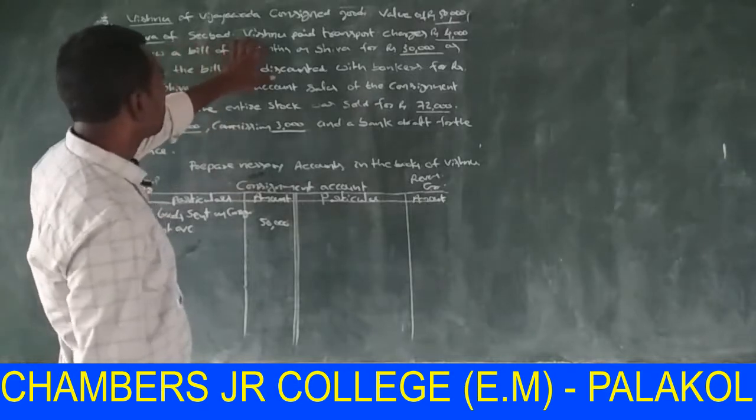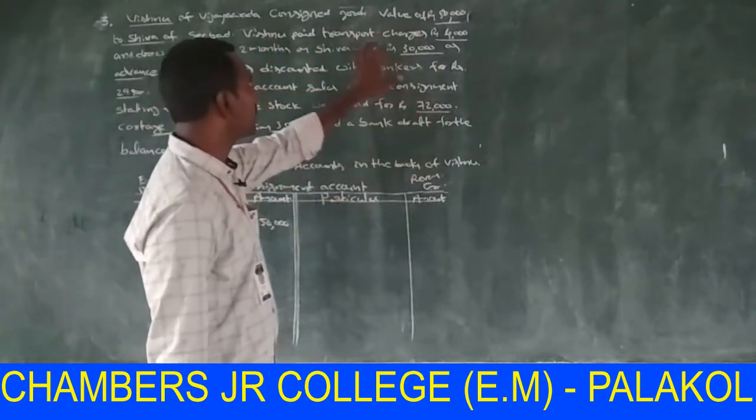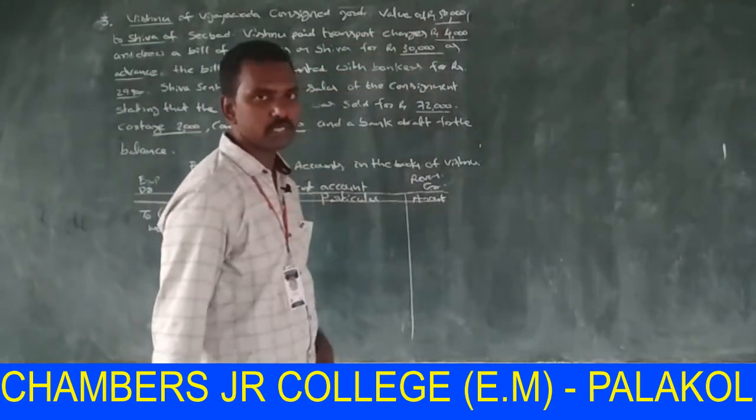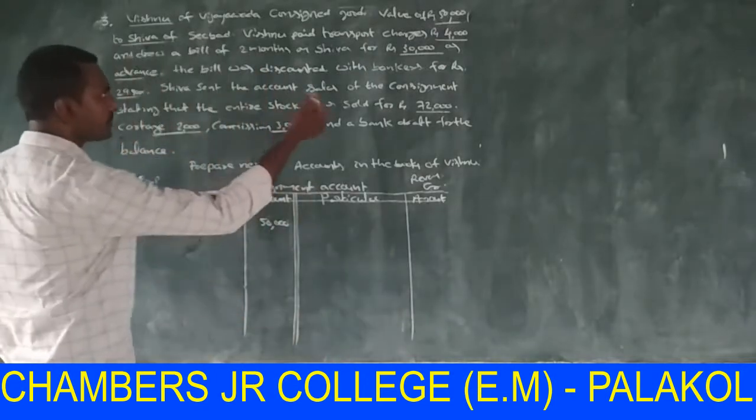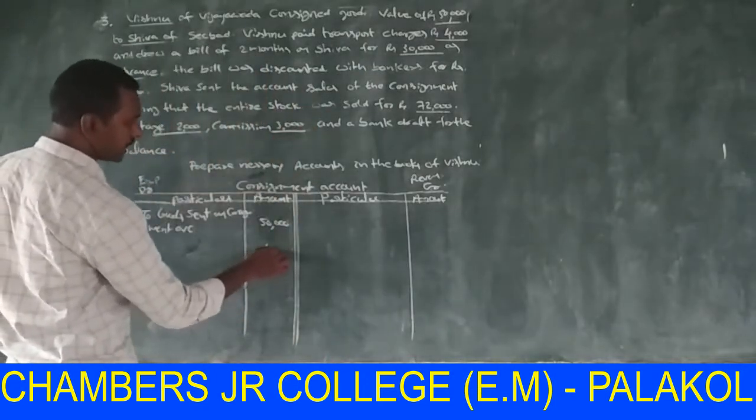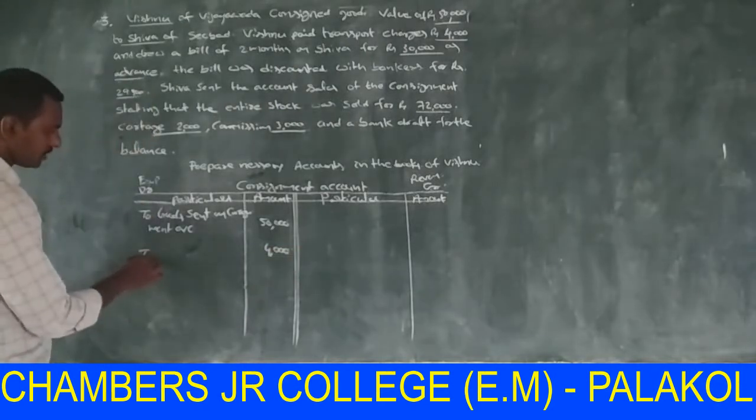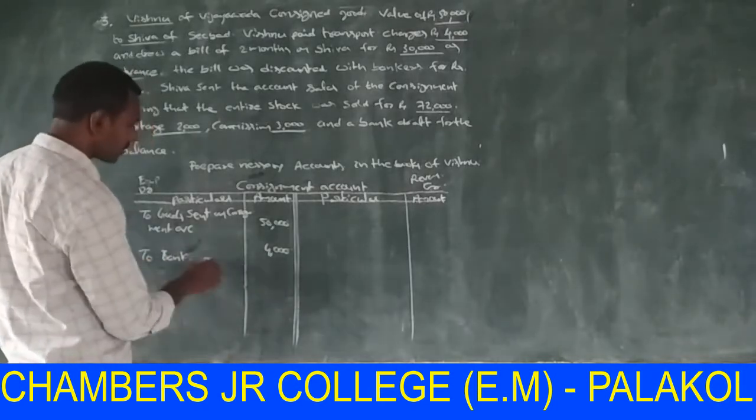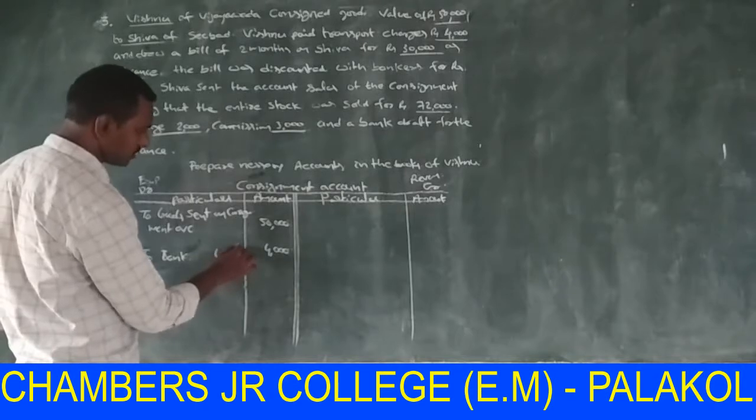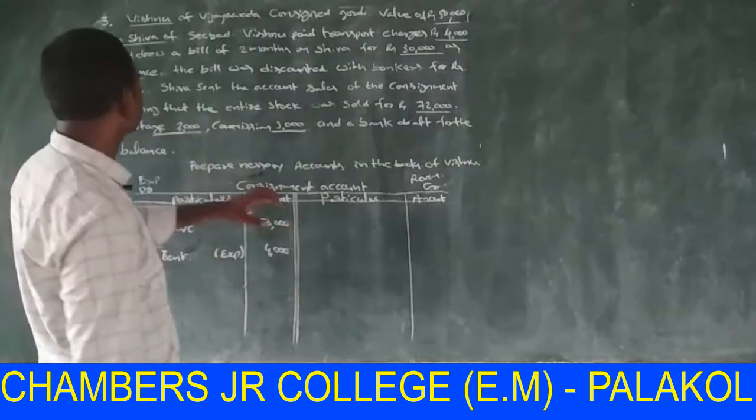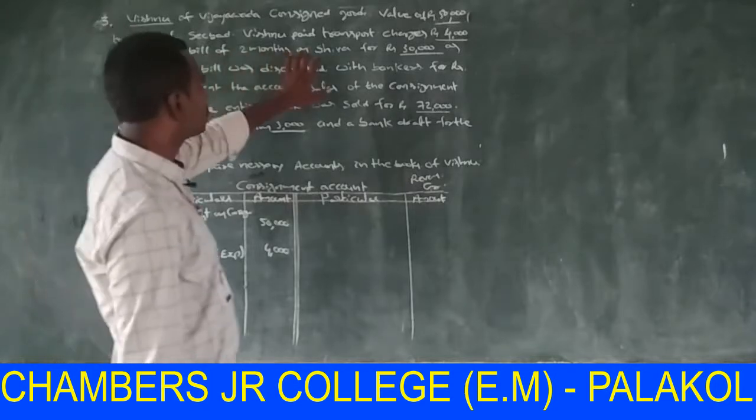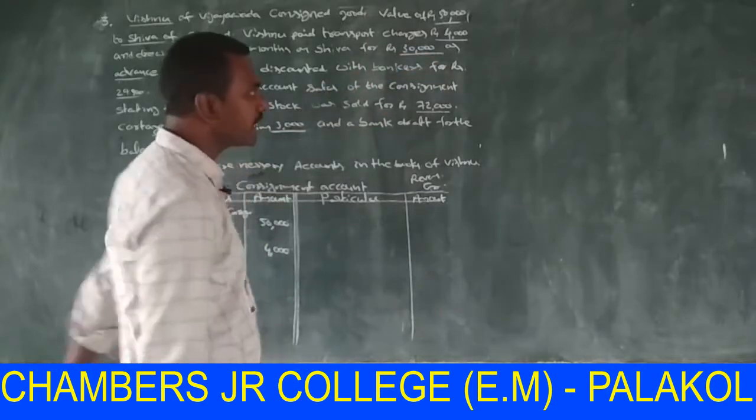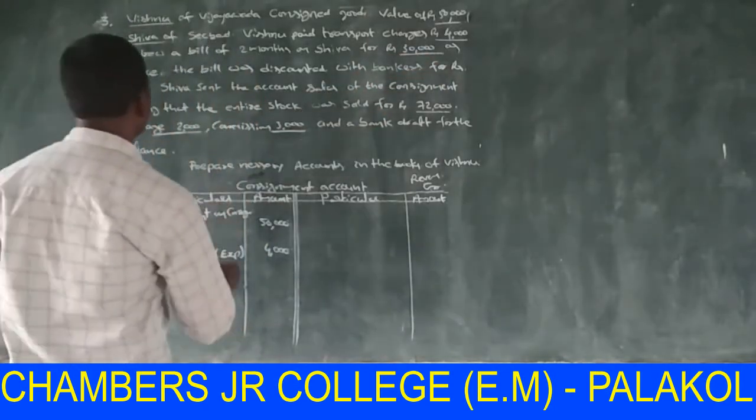Okay, next, second point. Vishnu paid transport charges 4,000. Who is Vishnu? He is the consignor. Here the consignor expenses 4,000. So that amount is shown on the debit side, 4,000. Write as bank account, this is paid by the consignor, bank account (expenses). Next, and drew a bill of 2 months on Shiva for 30,000 as advance. This is the advance. This amount is shown on the credit side of the consignee account.